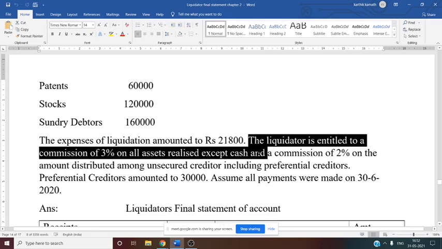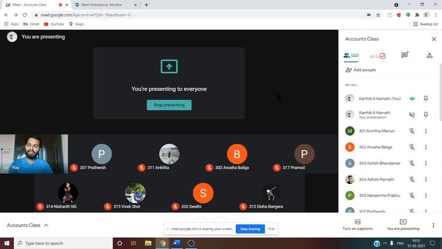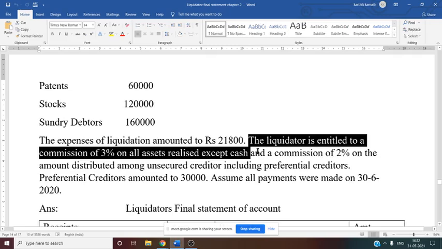Then the liquidator is entitled to a commission of 3% on all assets realized except cash. Here in this question they have given cash. Sometimes they will give 3% on the assets realized. That means you have to include cash as well, because cash is also a current asset. But here they have mentioned except cash, so exclude cash and include all other assets.